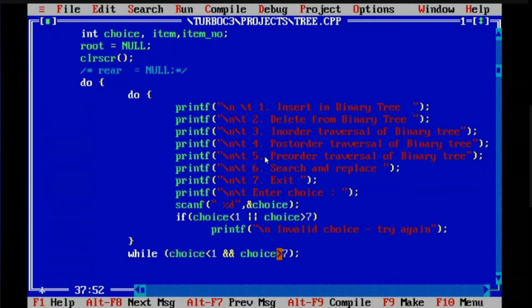Both must be true. Parallelly both should be true. Like choice should be -1 and also choice should be 8, greater than 7. Then only the while loop will stop. So in this case, the while loop will be infinite, because for choice you are giving only one value that cannot be parallelly lesser than 1, and that cannot be parallelly greater than 7. So in this case, in place of or, if you are using and, we are creating an infinite while loop.